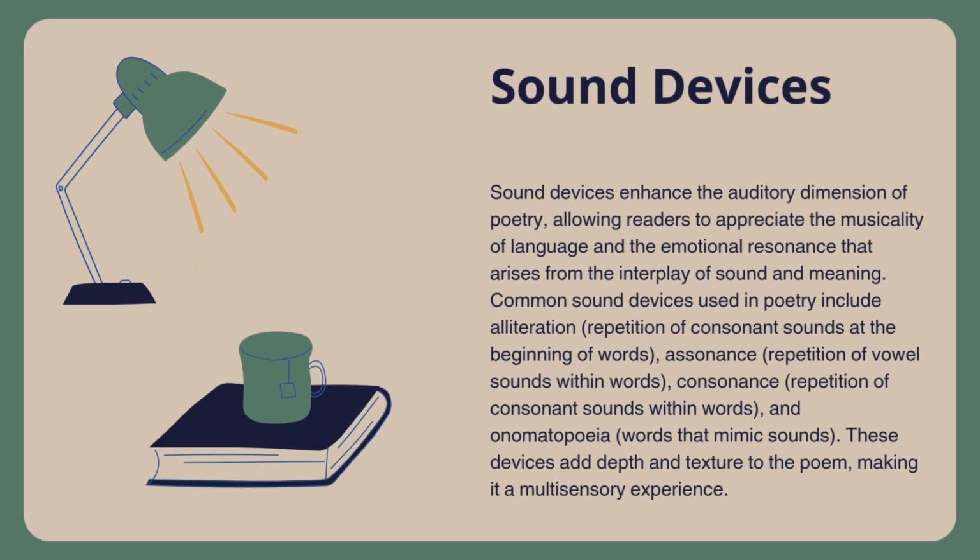Sound devices. Sound devices enhance the auditory dimension of poetry, allowing readers to appreciate the musicality of language and the emotional resonance that arises from the interplay of sound and meaning. Common sound devices used in poetry include alliteration, repetition of consonant sounds at the beginning of words; assonance, repetition of vowel sounds within words; consonance, repetition of consonant sounds within words; and onomatopoeia, words that mimic sounds. These devices add depth and texture to the poem, making it a multisensory experience.